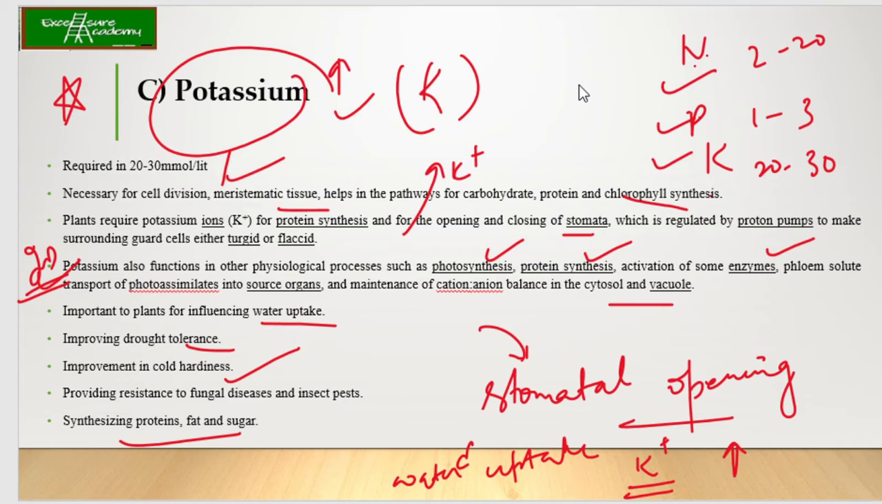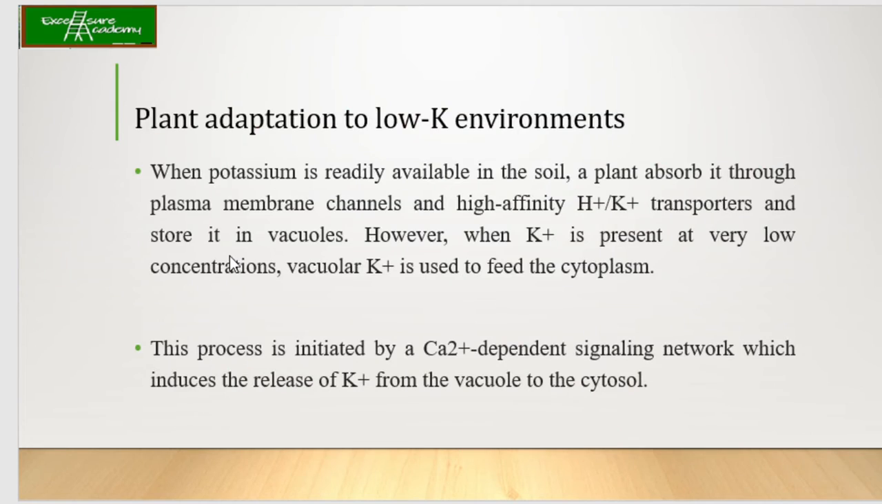So what can you do for this? So what can the plant do? When potassium is readily available in the soil, the plant will absorb it through the plasma membrane channels and high affinity H+/K+ transporters, and they will store it in the vacuole. So what are they doing?